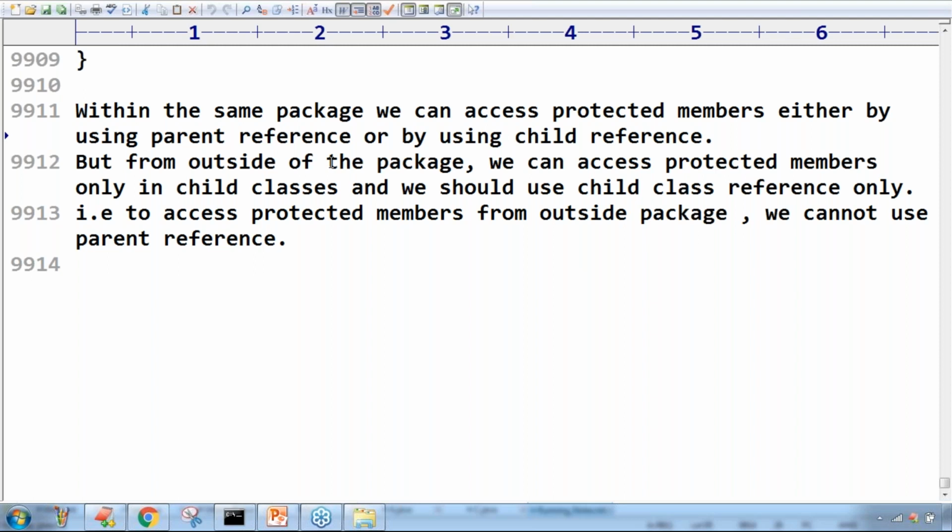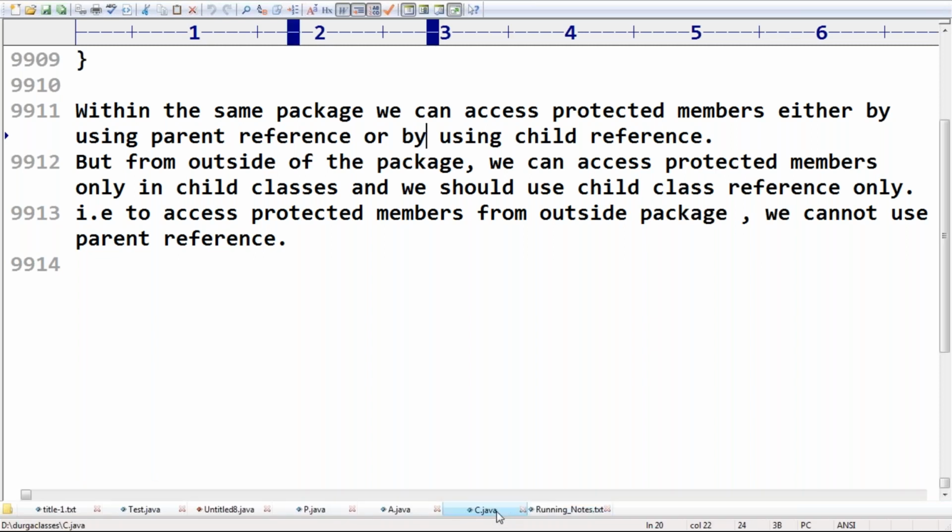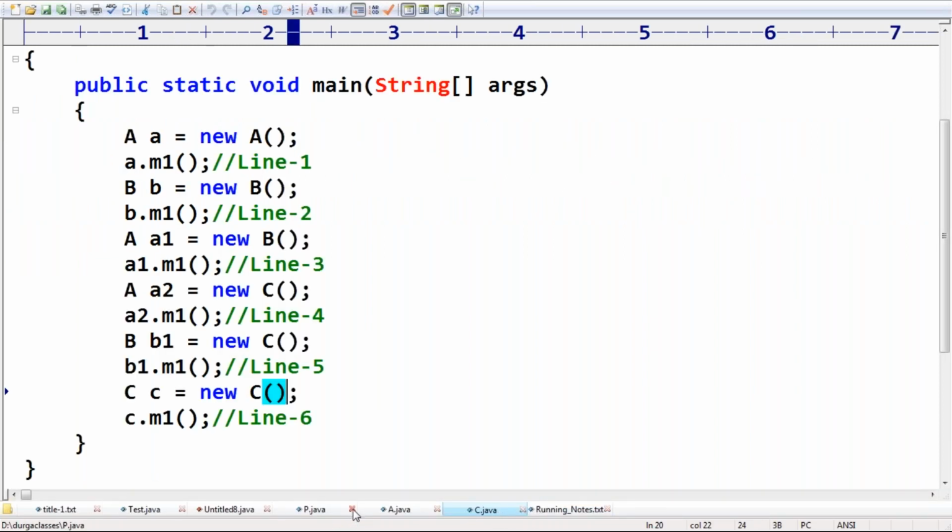But from outside of the package, we can access protected members only in child classes, and we should use a child class reference only. That is, to access protected members from outside the package, we can't use a parent reference. Based on this, can you please tell what answer we are going to get in this case?